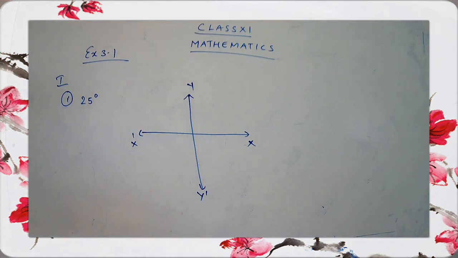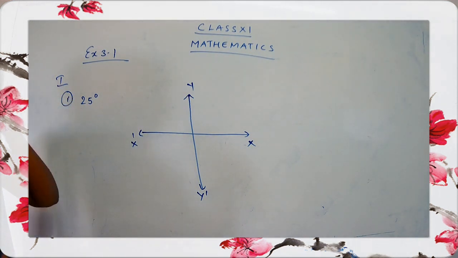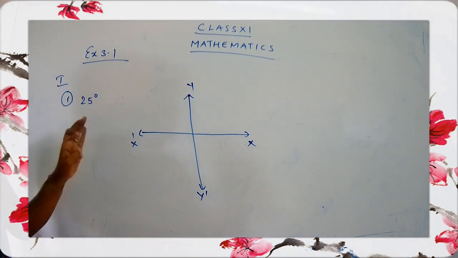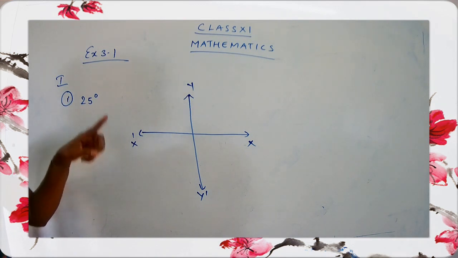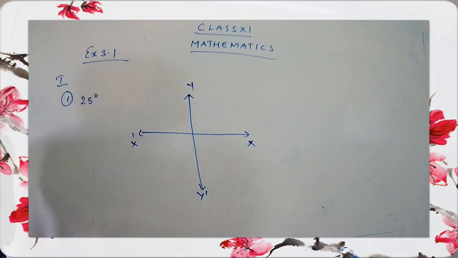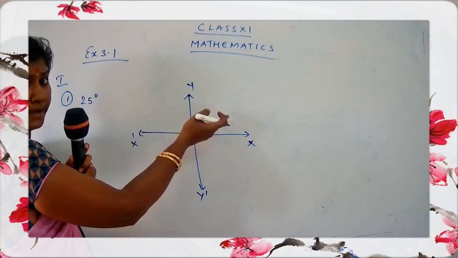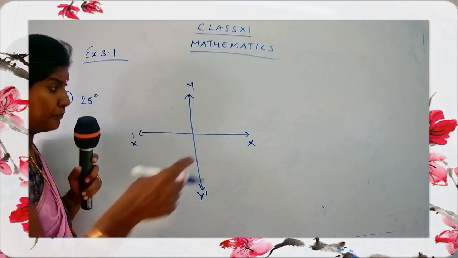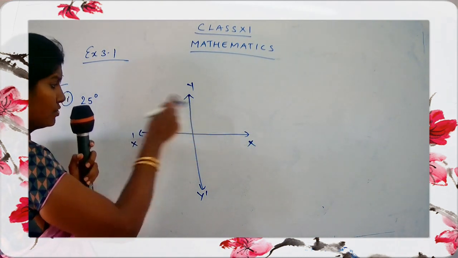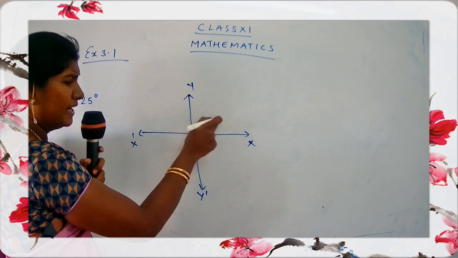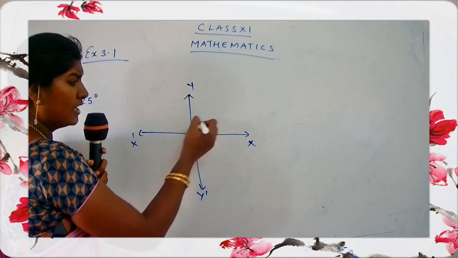Okay. Now let's continue. 25 degree. So it's a positive angle. Remember the 2 points. First of all, it is a positive value, so we are going to go in an anti-clockwise direction. From where did I tell you to start? From 0 degree. Okay, 25 degree, so it is going to be below 90 degree. You know the value of the quadrant? This is 0 to 90. So 25 means somewhat here. It is going to lie in the first quadrant.